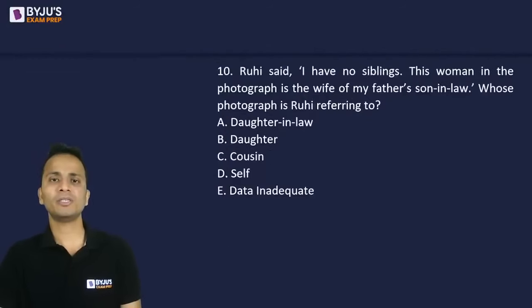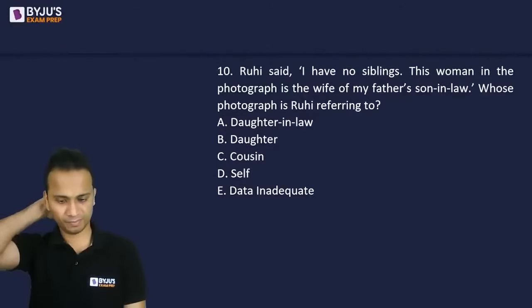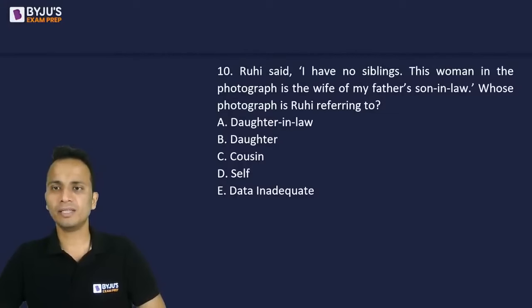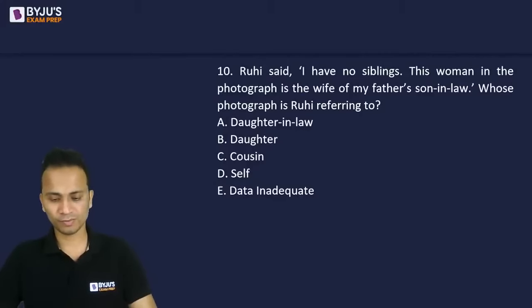Next question, question number 10. Again based on blood relations. Now Ruhi said, I have no siblings. This woman in the photograph is the wife of my father's son-in-law. Whose photograph is Ruhi referring to?